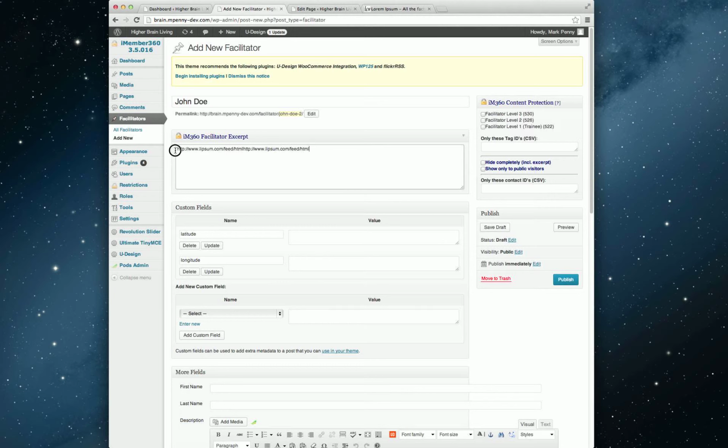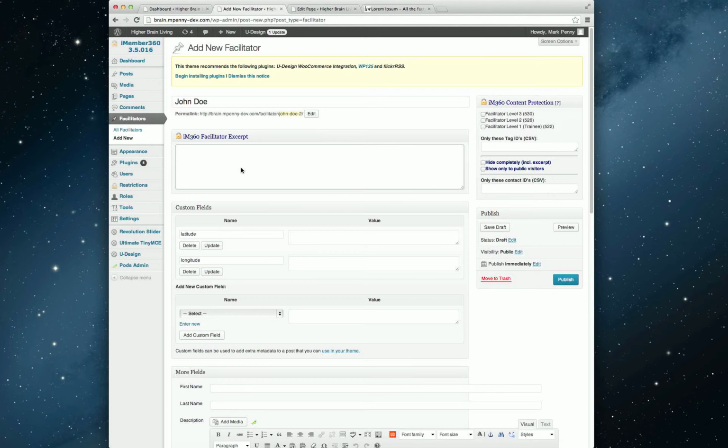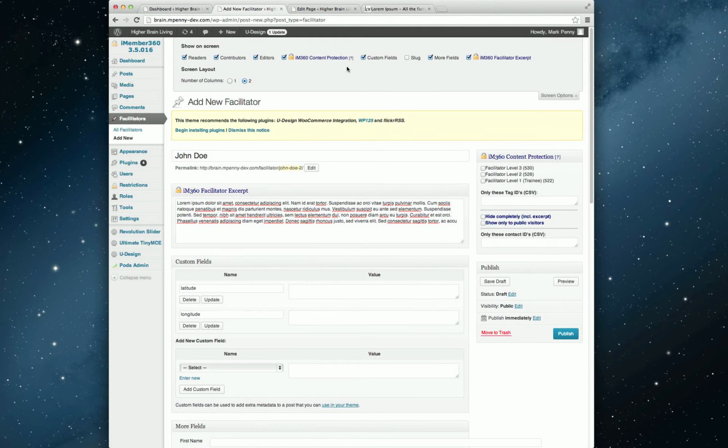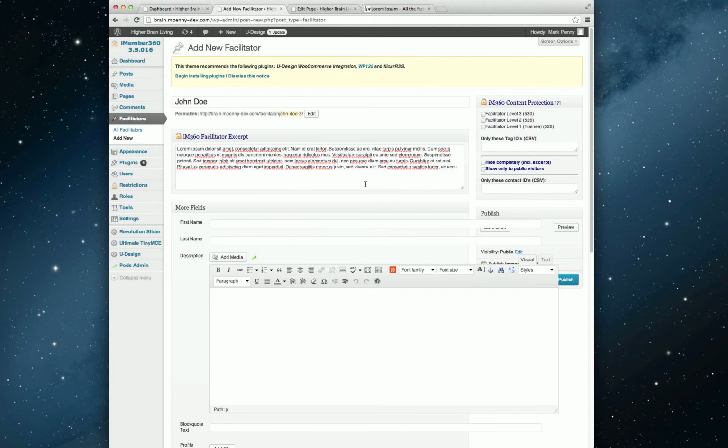Oops, that's not what I wanted to copy. Okay. Now, the custom fields are visible by default, which they won't be for others, because I'm an admin and I'm constantly using them. WordPress remembers your settings for custom fields.